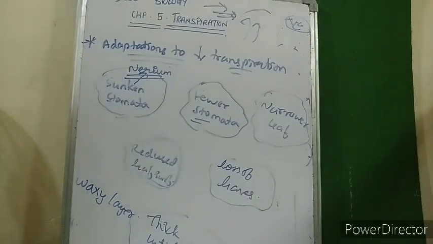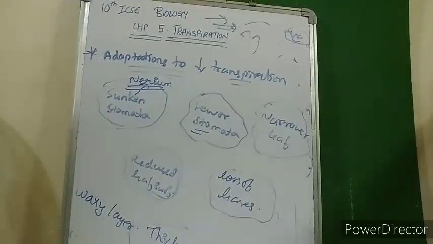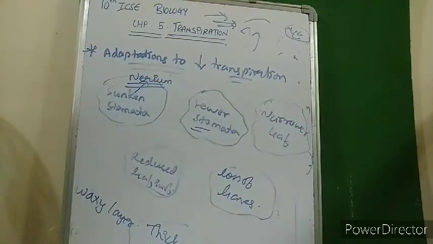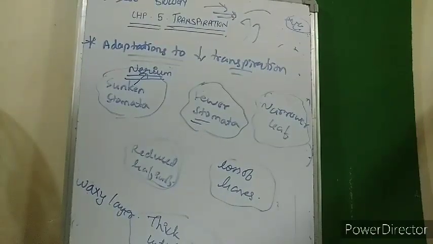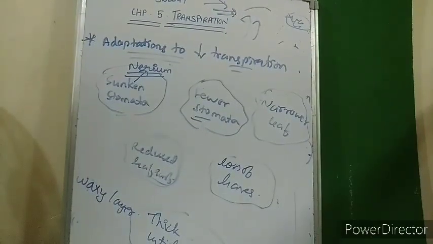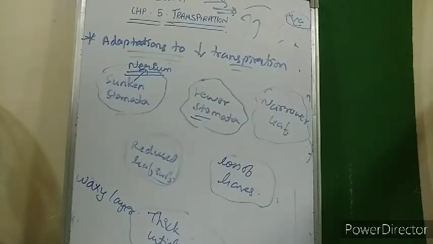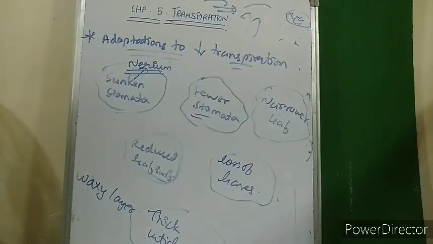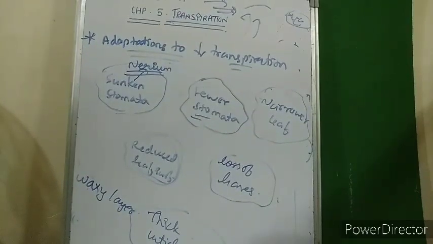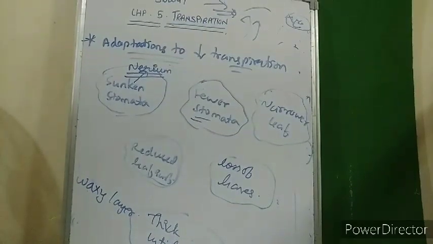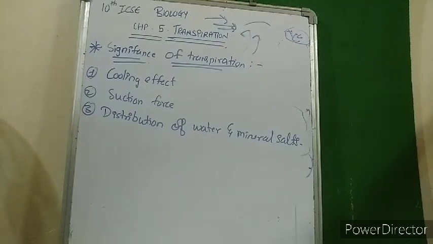The waxy layer present, called cuticle, would prevent the loss of water. So more and more amount of cuticle decreases the rate of transpiration. So plant leaf surfaces secrete a waxy layer called cuticle on their surfaces. So these were the adaptations to reduce transpiration. Now we'll see the significance of transpiration.